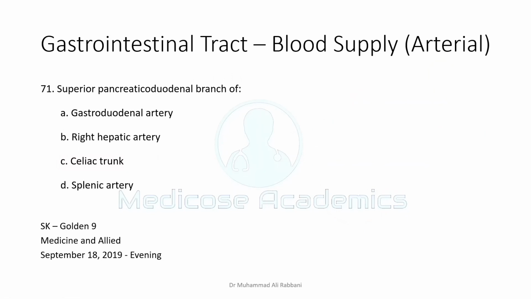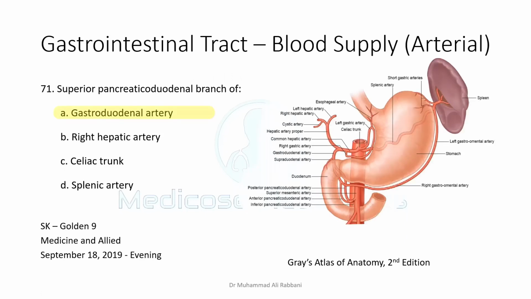Superior pancreatoduodenal, again, is not a direct branch of the celiac artery; it's a branch of the gastroduodenal artery. So the celiac artery has three major branches: left gastric going up, splenic artery going here, and common hepatic artery going on this side. The common hepatic artery further gives rise to right gastric, hepatic artery proper, and gastroduodenal artery. And then the gastroduodenal artery further gives rise to two arteries, that is superior pancreatoduodenal and right gastromental or right gastroepiploic.